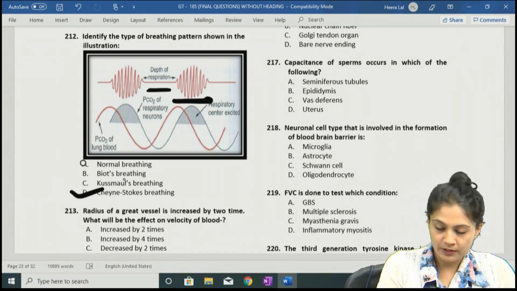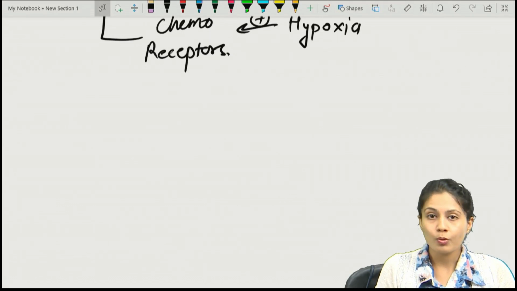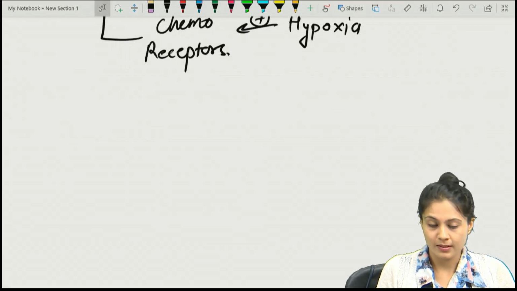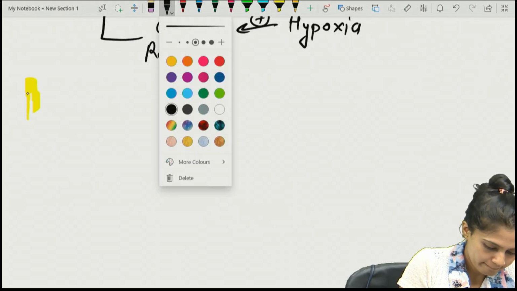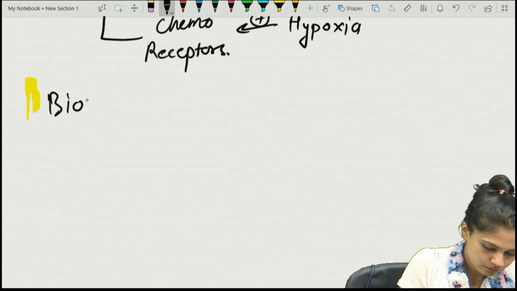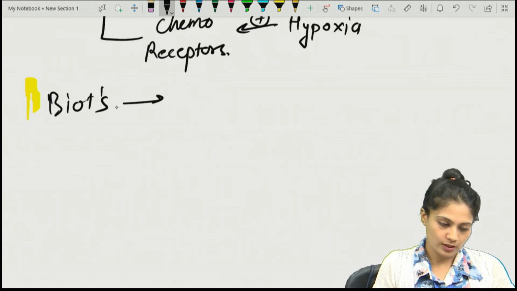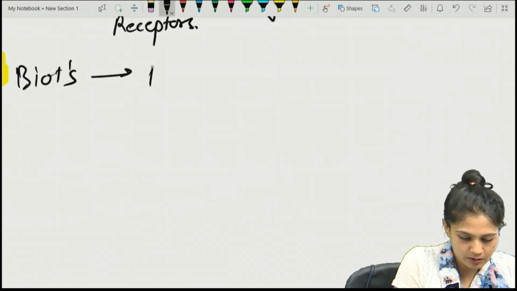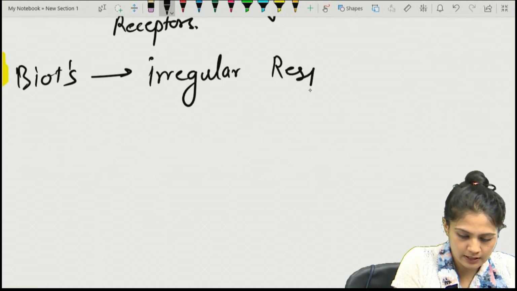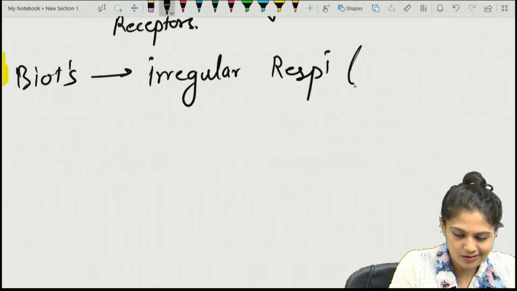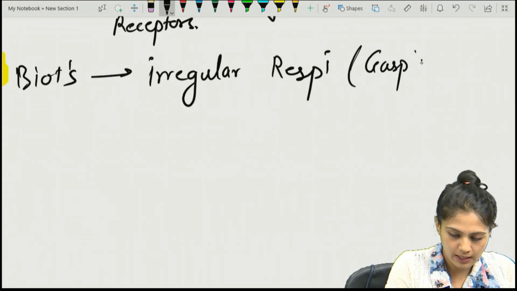What about Biot's breathing and Kussmaul's breathing? In Biot's breathing, no particular pattern is seen. There is an irregular kind of respiration, a gasping type of respiration or breathing.